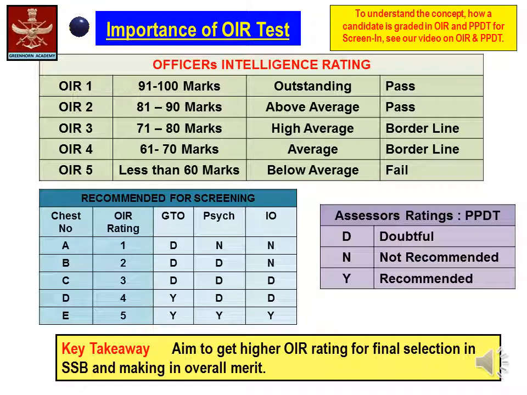However, if a candidate attains an OIR rating of 2, 2 assessors have to grade you doubtful so that you reach stage 2 of the interview. In short, the aim is to get a higher OIR rating for the final selection in SSB and to make it in the overall merit.